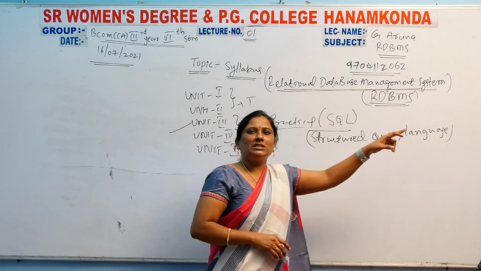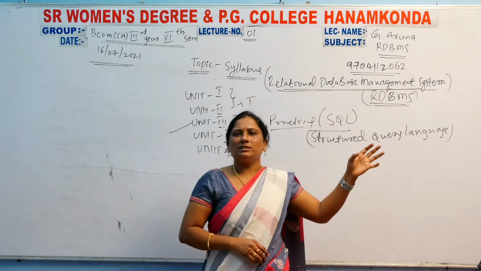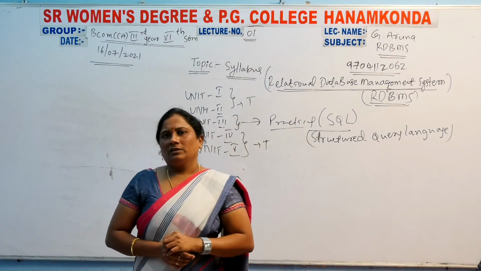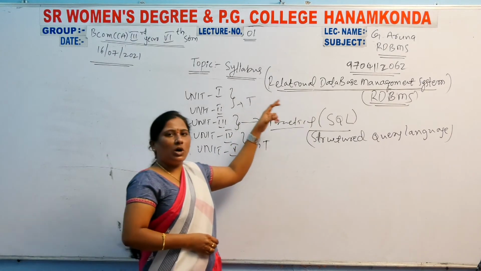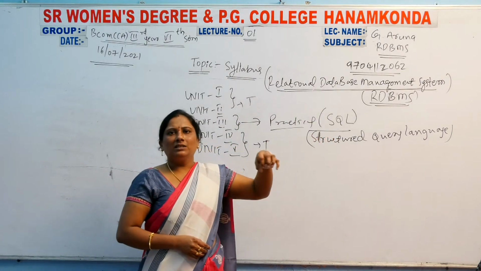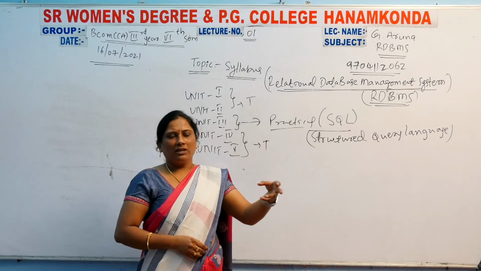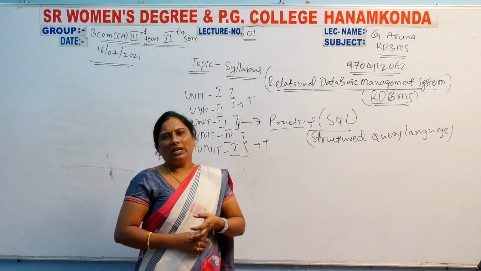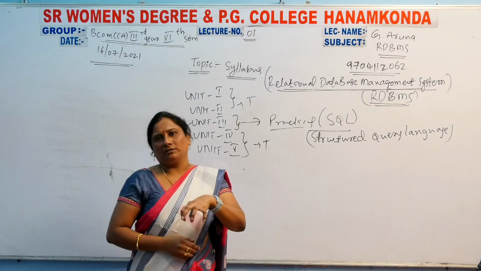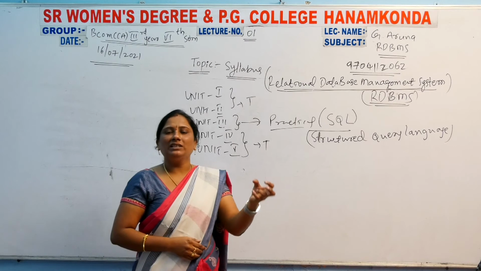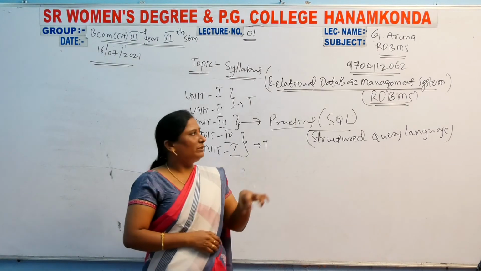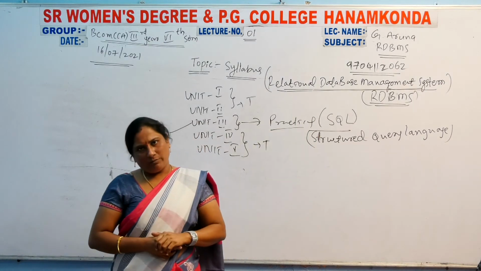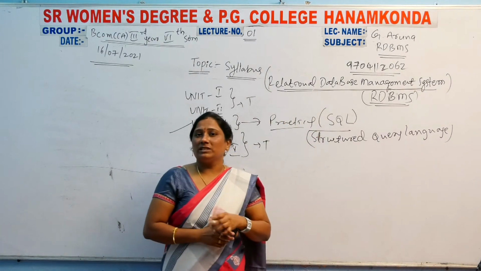System means all these databases are maintained in some particular systematic way, the correct way. Every database is in a systematic manner. So it maintains more than one database in a systematic manner. So this is the RDBMS subject definition.